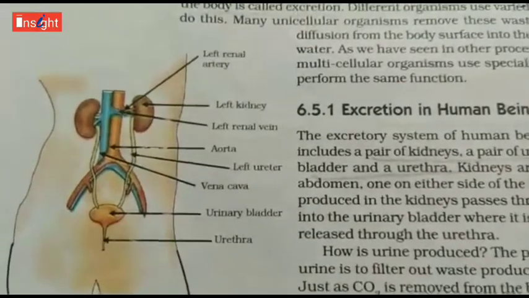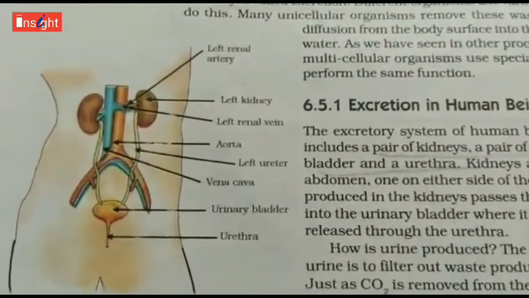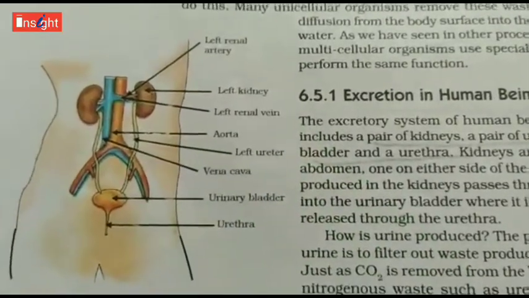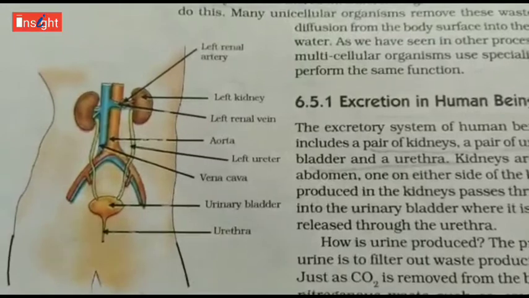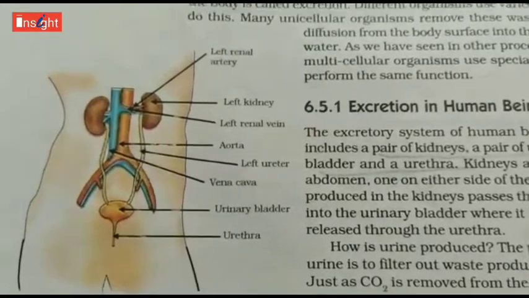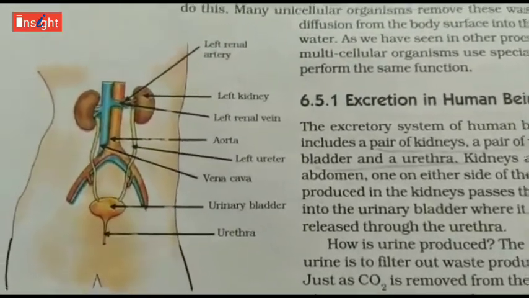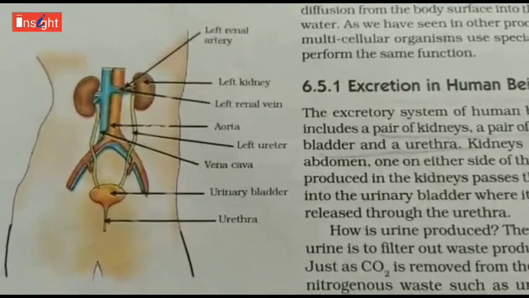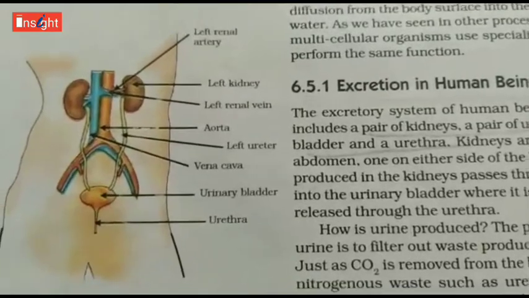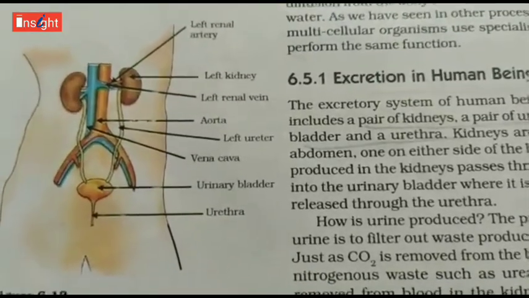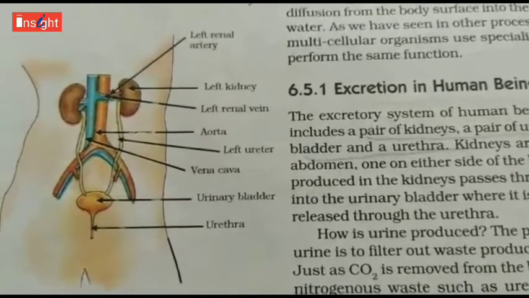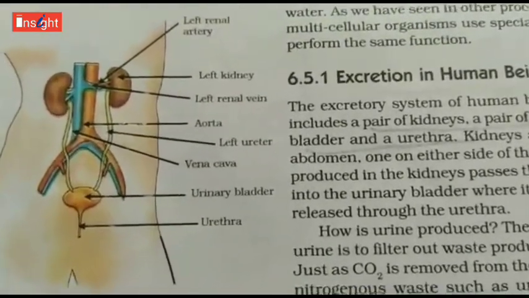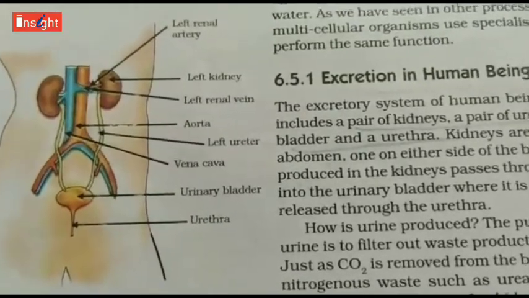The main purpose of making urine is to filter out waste products from the blood. Just like carbon dioxide is removed from the blood in the lungs, similarly nitrogenous wastes such as urea and uric acid also need to be removed from the blood, and these are removed in the kidneys. So in the kidneys also, like the lungs, basic filtration units are there, which are clusters of very thin-walled blood capillaries.